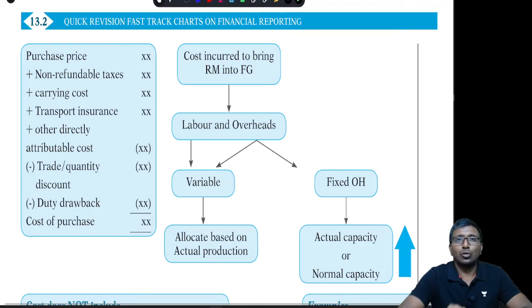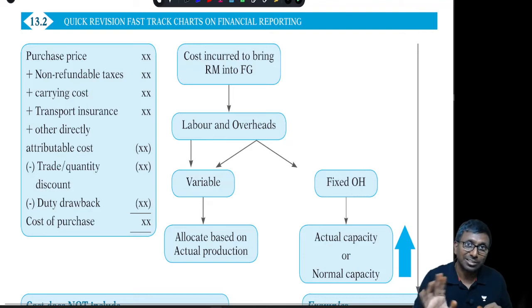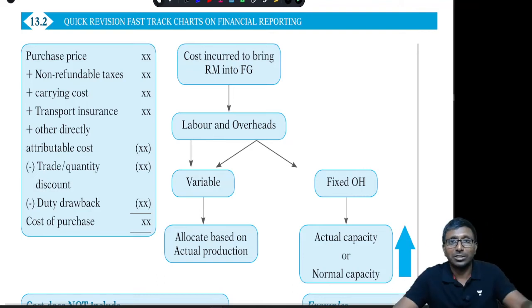If it is a fixed overhead, you should allocate per unit based on actual capacity or normal capacity, whichever is higher. It is not based on the normal capacity alone. The normal capacity rule is applicable in costing but not in accountancy.